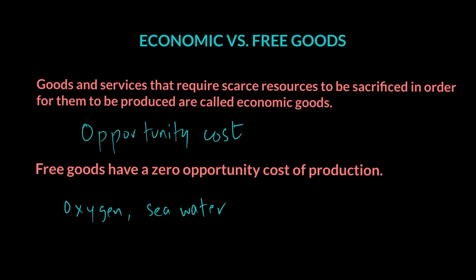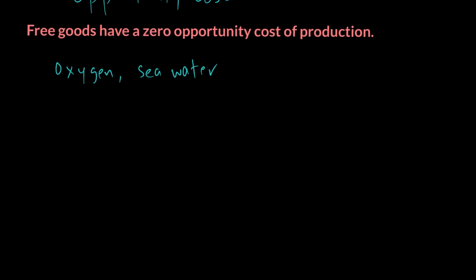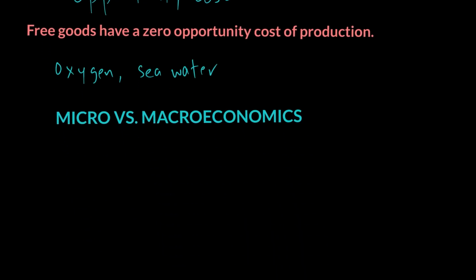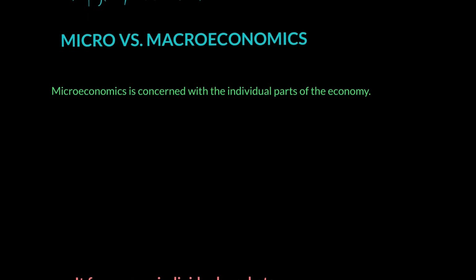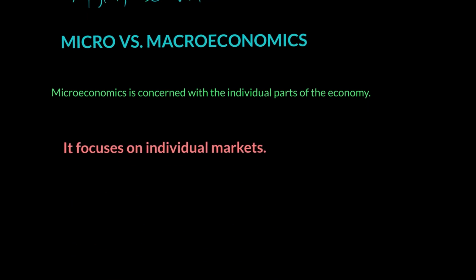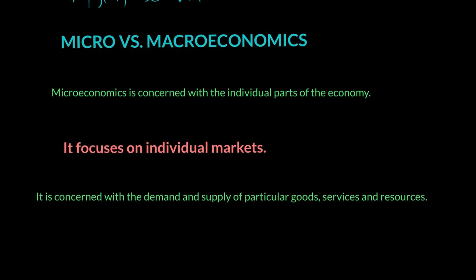Another important distinction that we need to create is the distinction between micro versus macroeconomics. Microeconomics is simply concerned with the individual parts of the economy. When you look at microeconomics, we are looking at individual markets, we're looking at individual consumers, we're looking at concerns which are related to individuals of the economy. It is concerned with, for example, demand and supply of a good, or government interventions that are affecting individuals in terms of individual market, individual consumer, or individual firm.